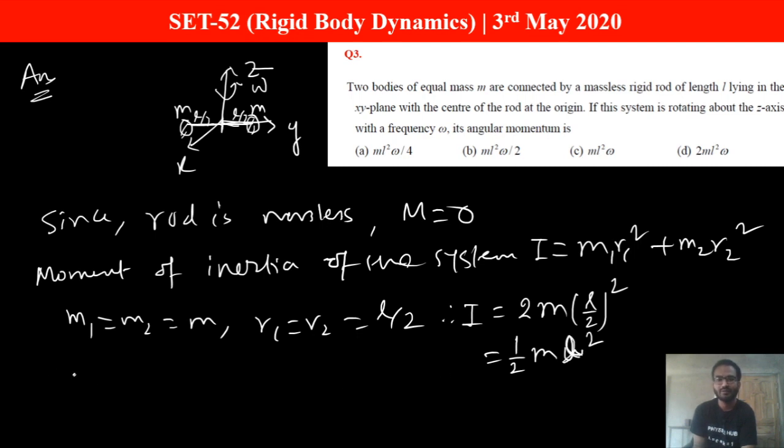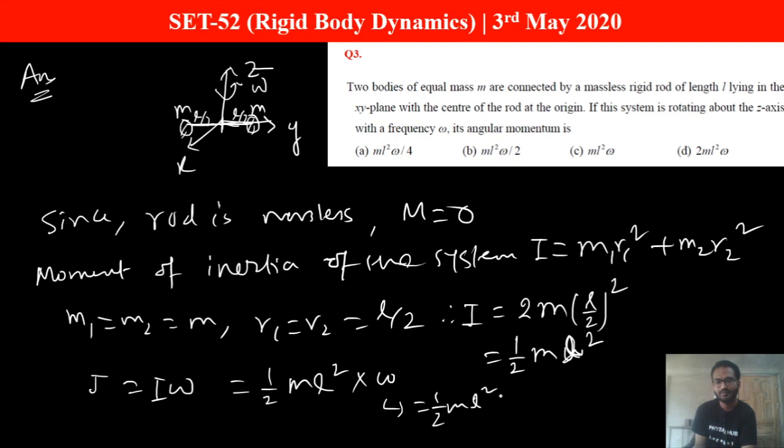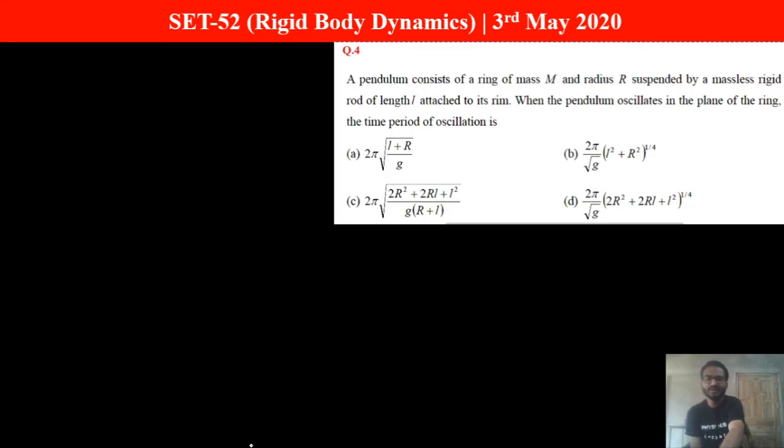So once you know I, we can easily find the angular momentum J equals I into omega. So I is given by half m L square and omega is omega. So it becomes half m L square into omega, which is matching with option B. So option B is the correct option. Okay, let's move forward to the next question, question number 4.